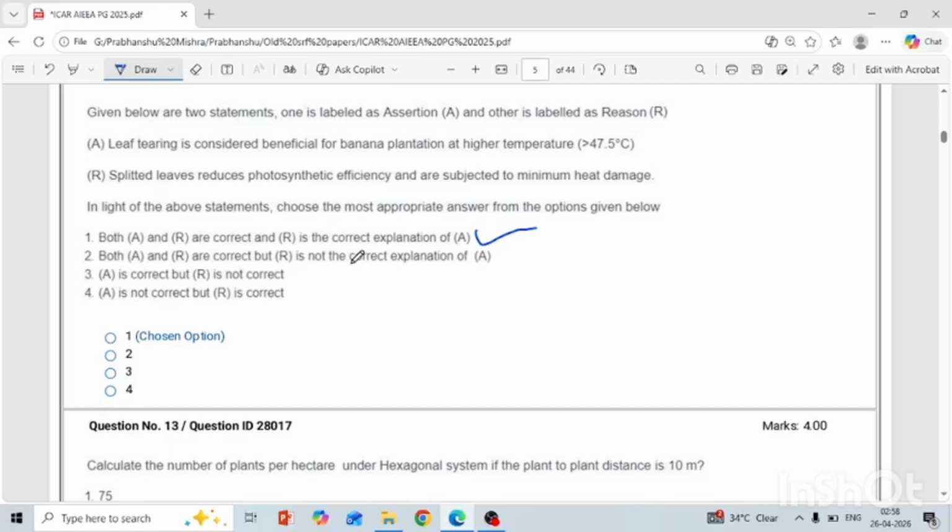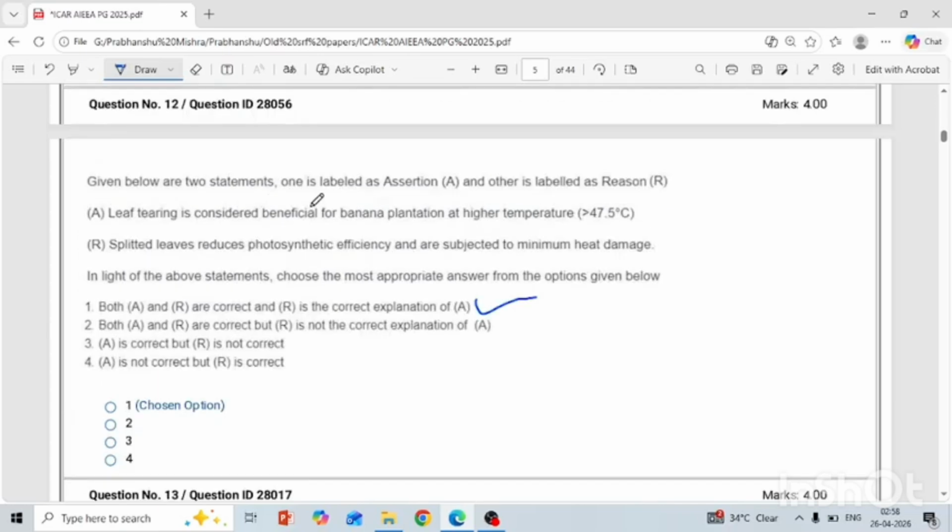Another question: leaf tearing is considered beneficial for banana plantation at higher temperature. Okay, splitted leaves reduce the photosynthetic efficiency and are subjected to minimum heat damage. Yes, both are true and R is correct explaining A. What is leaf tearing and splitting?